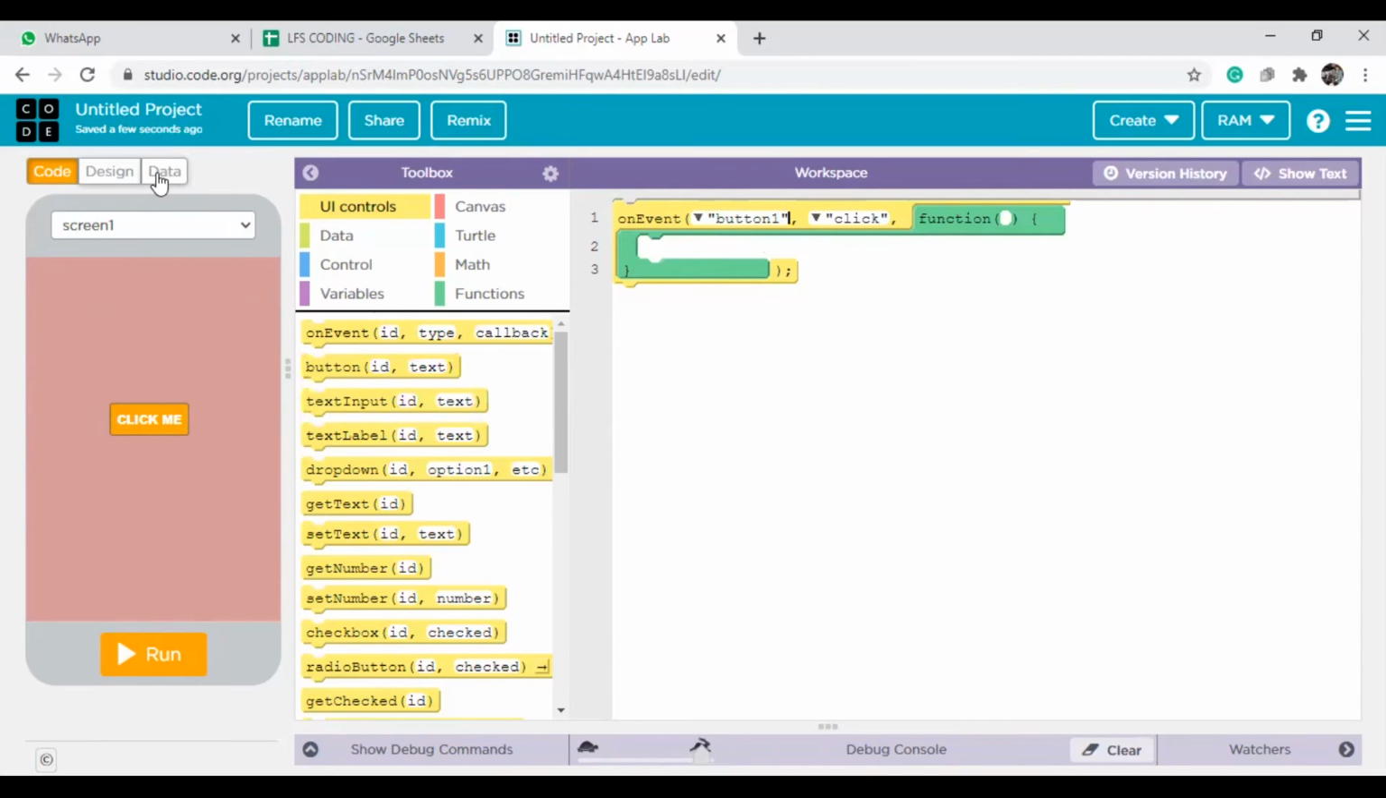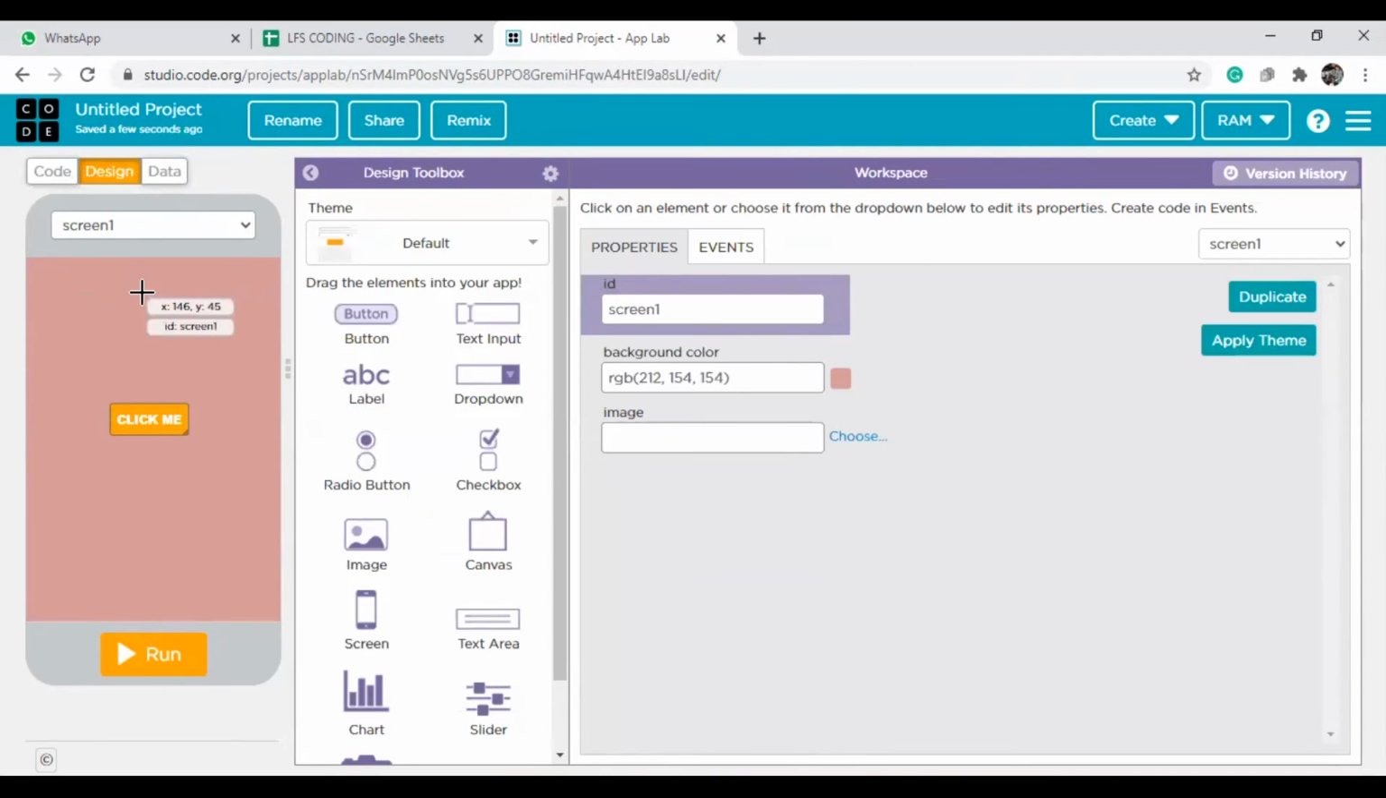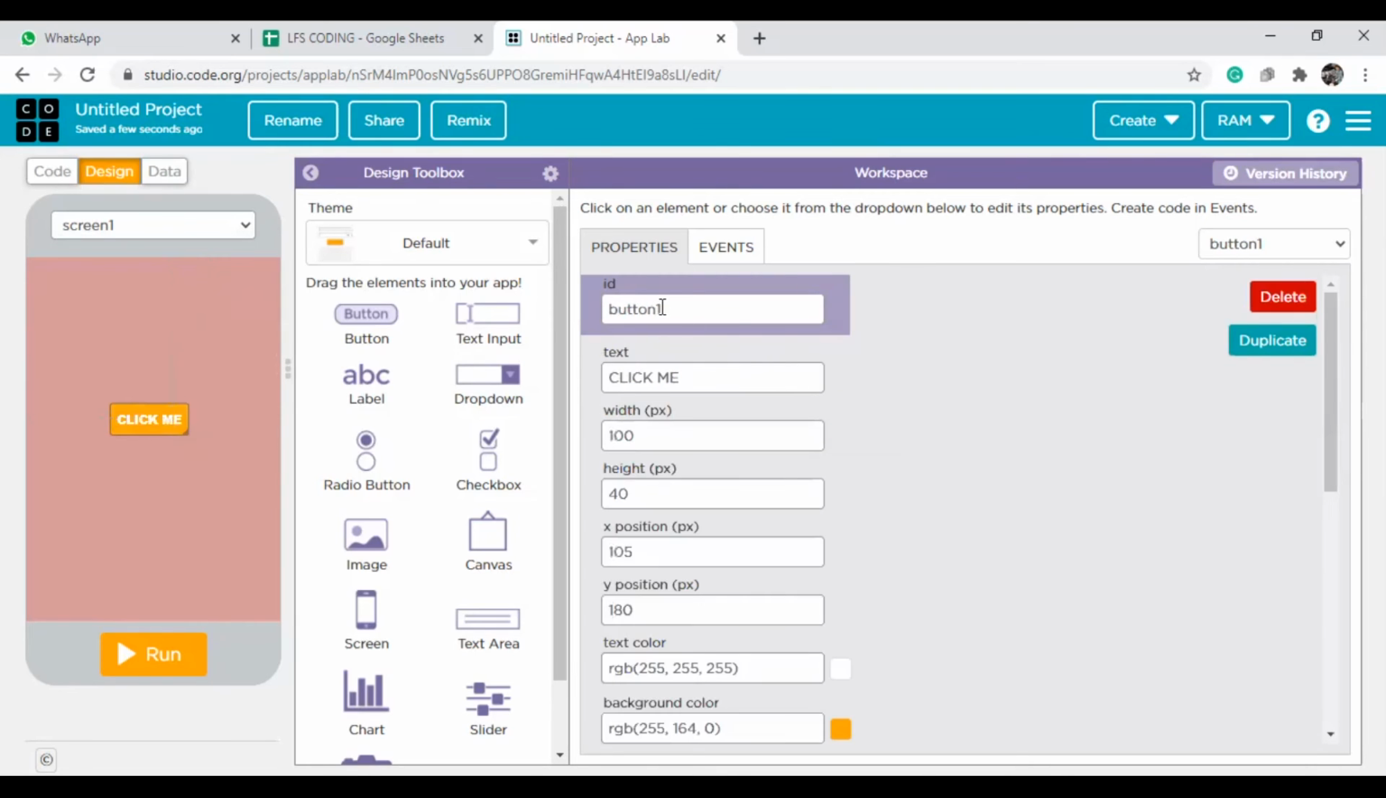So where do we get this ID? If you go to design mode and click on the screen, you see the ID. An ID is like your student roll number. You can change it and keep some other ID, no problem, but the ID should be unique for that screen. Suppose you take one more screen and its ID is also screen one; you should not keep it like that. IDs should be unique and not duplicated. And next, what is the button ID? Button one.